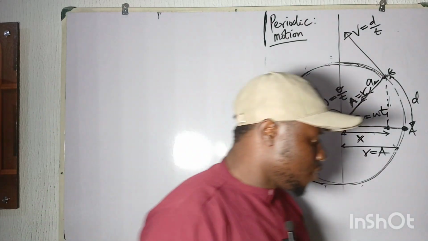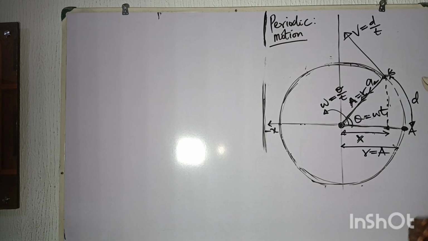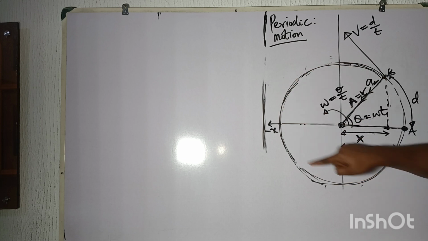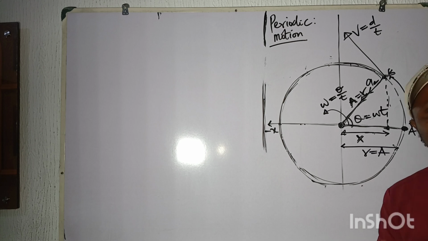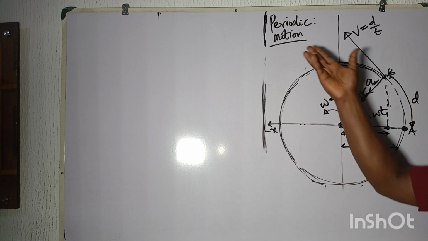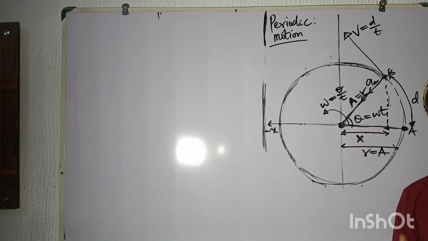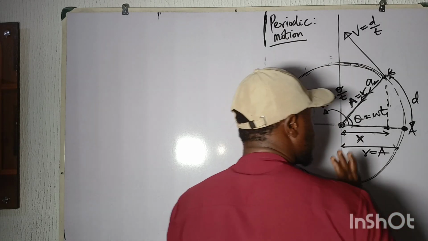Okay, now we call this a periodic motion because of the period of the motion. Period means the time it will take this body to complete one cycle, one full circle. You can see from here, the time we start to get to this point, the time it will take this body to move a whole circle is called a period. From there, we can have so many periods, and that is the reason why the topic is called periodic motion.